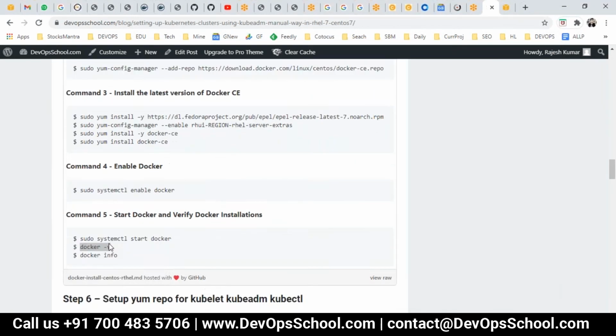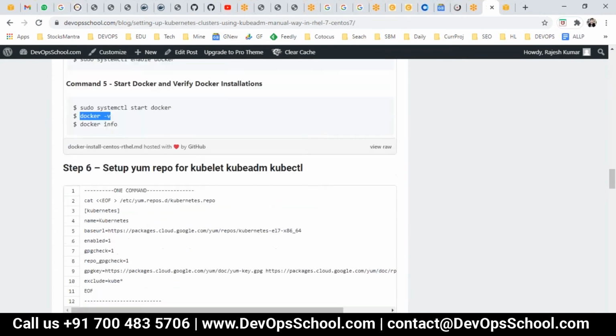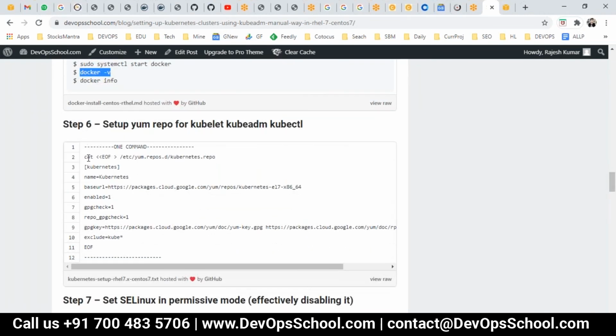So guys, here, done. Docker installation is done. Now guys, don't copy blindly. Actually, from here to here, it's just one command. Okay. What will this command do?